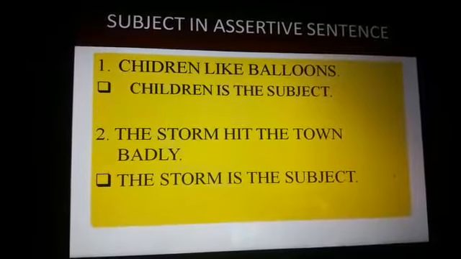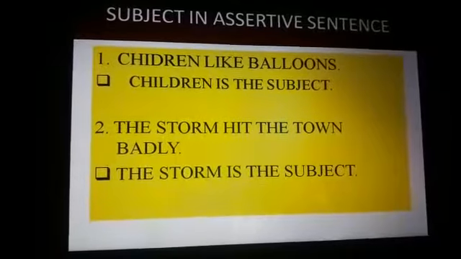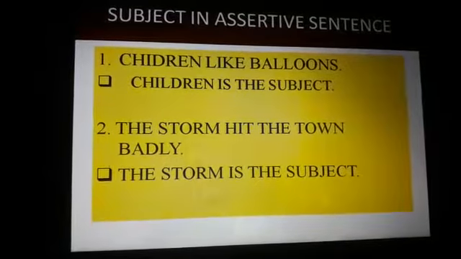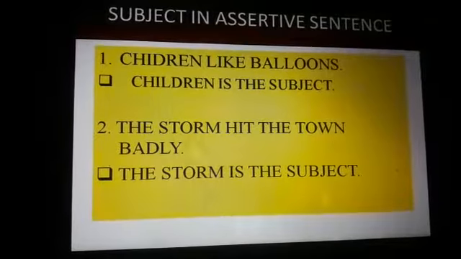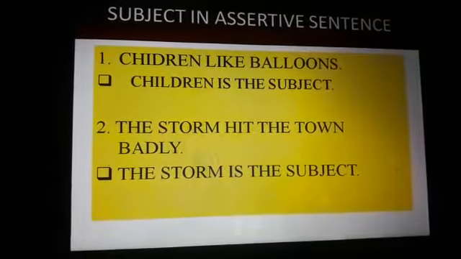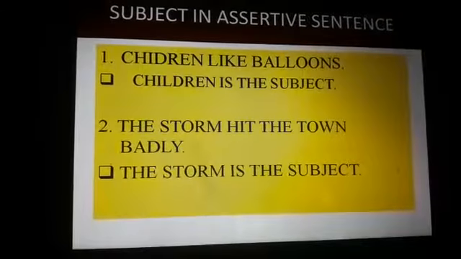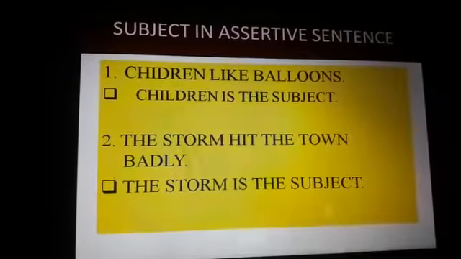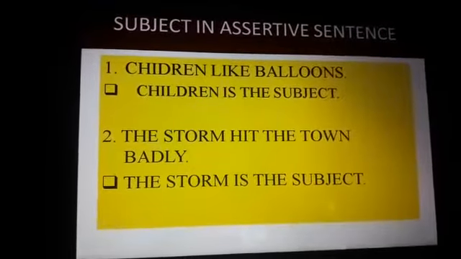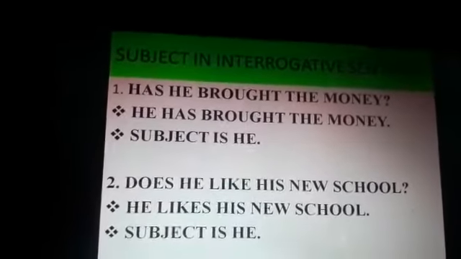Who likes balloons? Children. So the subject is children. The storm hit the town badly. What hit the town badly? The storm. So here the subject is the storm. Is it clear?